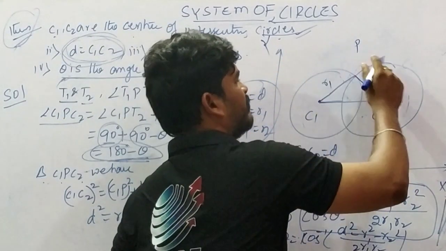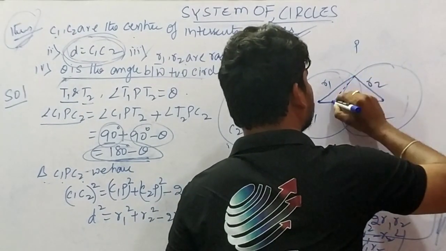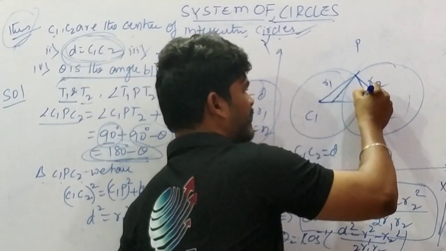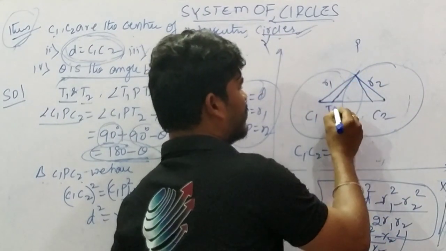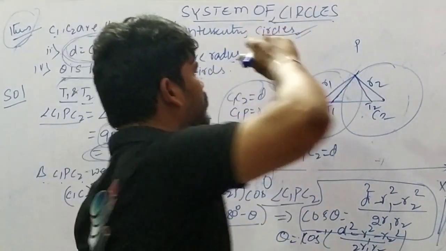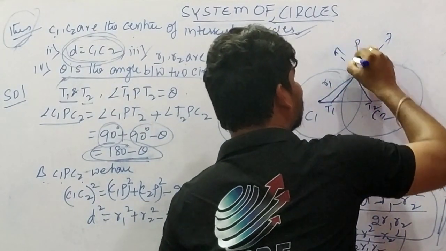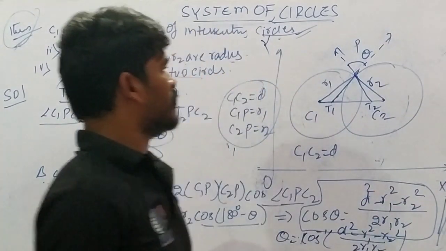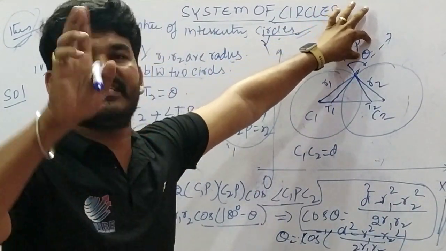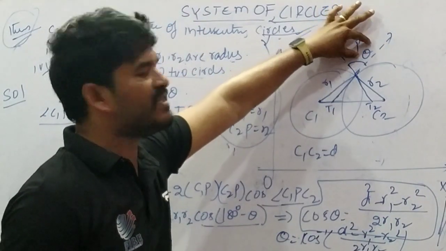From the second circle we are drawing tangents, and one more tangent we are drawing to the first circle. These are T1, these are T2. Understand? These tangents are drawn upward, and this is the theta angle. This theta is called the angle between the two circles, right? Now we are going to find this theta.